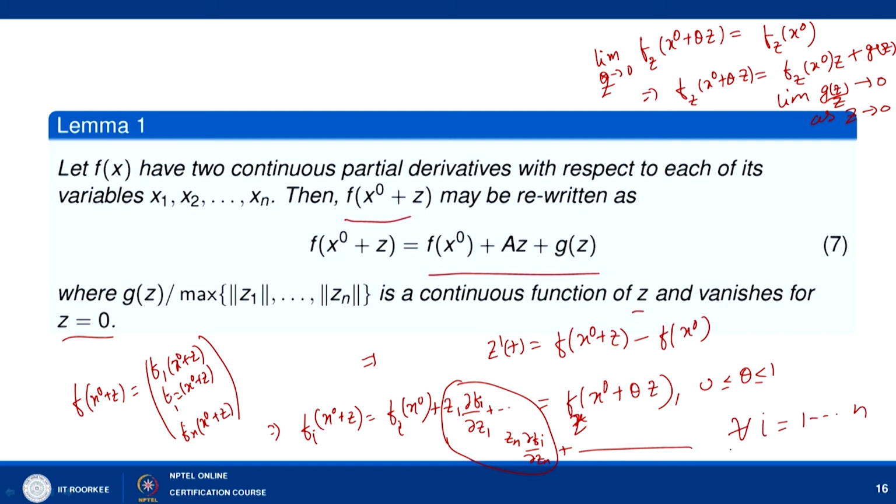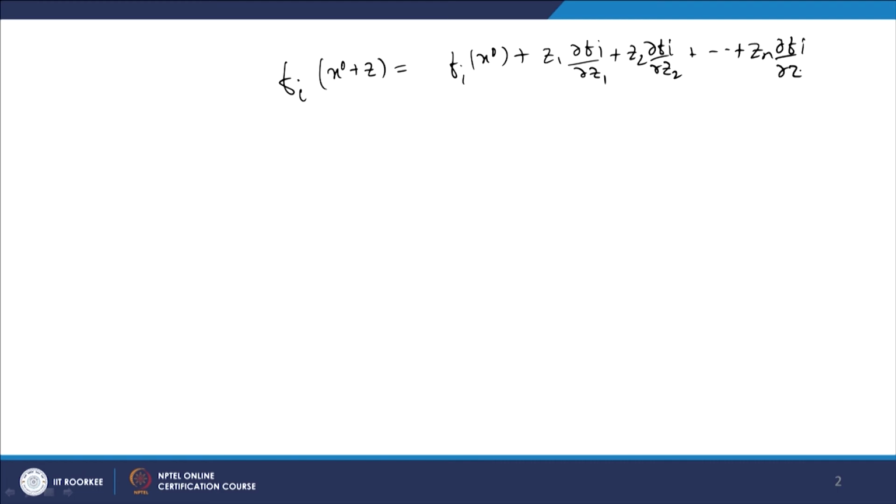So, for each i, fi x naught plus z is given as fi x naught plus z1 dever fi dever z1 plus z2 dever fi dever z2 and so on zn dever fi dever zn plus higher order term. I can write this for each i equal to 1 to n.